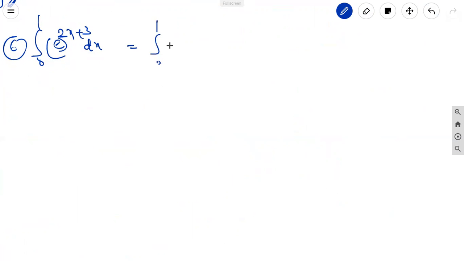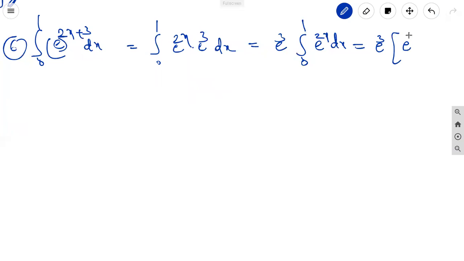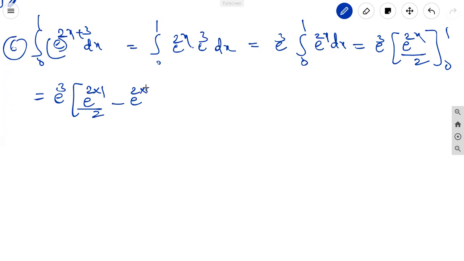First one: integral 0 to 1 e power 2x into e power 3 dx. Here e power 3 is a constant, right, outside: integral 0 to 1 e power 2x dx. The integration of e power ax dx is e power ax by a, limits 0 to 1. The x coefficient comes in the denominator. e power 3 into e power 2 into 1 by 2 minus e power 2 into 0 by 2. It is equal to e power 3 into e square by 2 minus e power 0, which is 1, by 2.